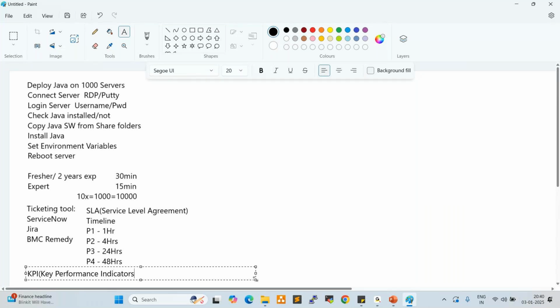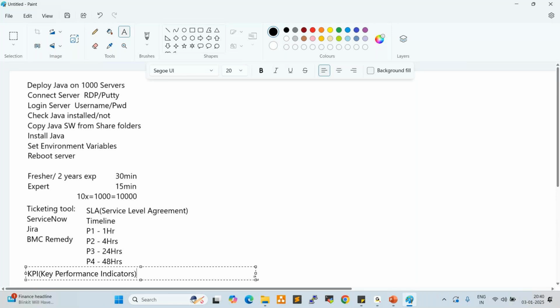Key performance indicators. So our performance will be degraded. Finally, that will impact our salary hikes, right? That is why we need to be very careful in the projects. The tickets we are receiving and working on should be closed within the SLA. If the SLA is missed, that will impact our KPI, key performance indicators, and that will impact our salary hikes. That is why we need to be very careful, right?